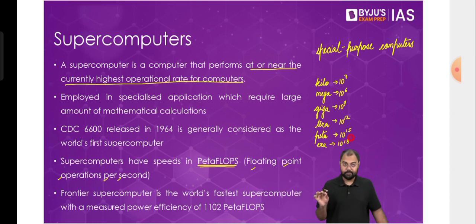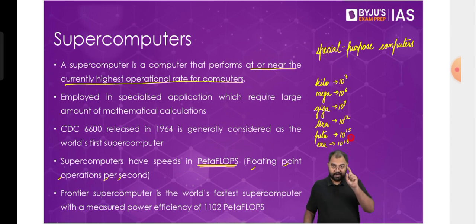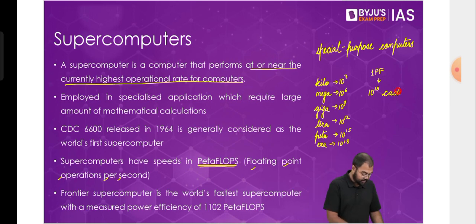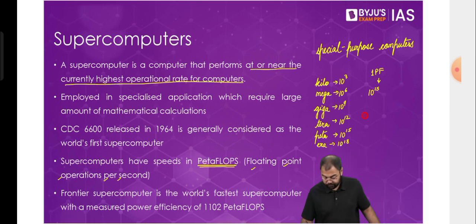So when it comes to petaflops, peta means 10 to the power of 15. What is then the meaning of one petaflop? One petaflop would mean 10 to the power of 15 calculations in 1 second. That is basically what we mean by one petaflop.